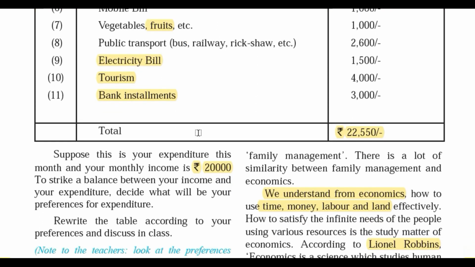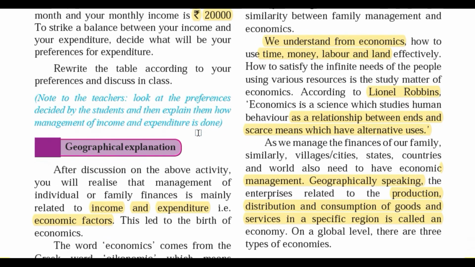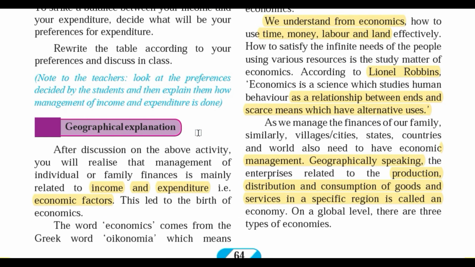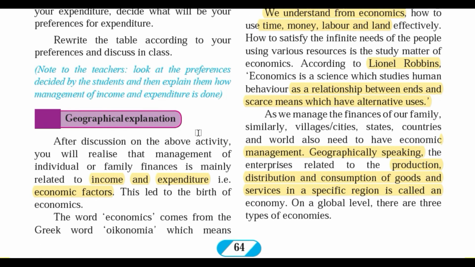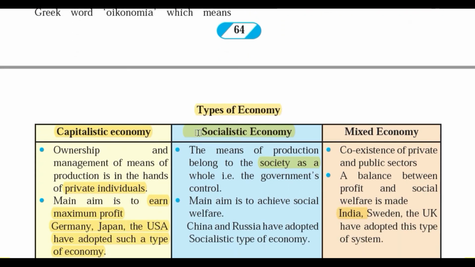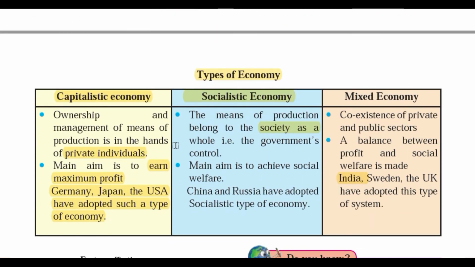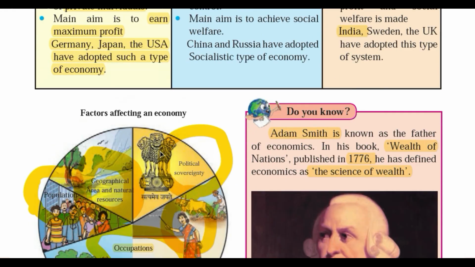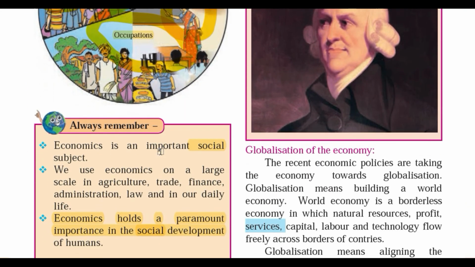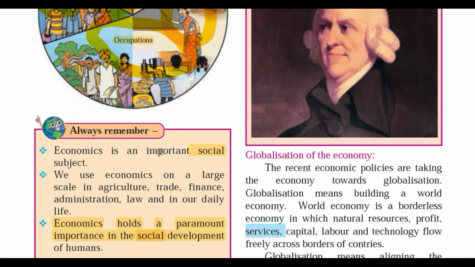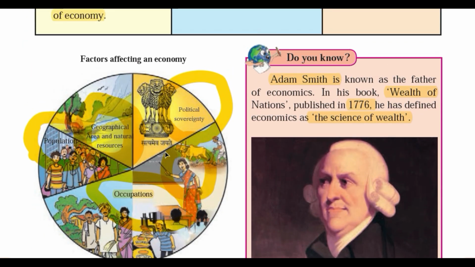Also, we discussed how economy has broader prospects in terms of a village, city, state, country, and the world. Then we discussed the types of economy on the basis of ownership and management of means of production, the factors of economics, and some basic facts about economics.